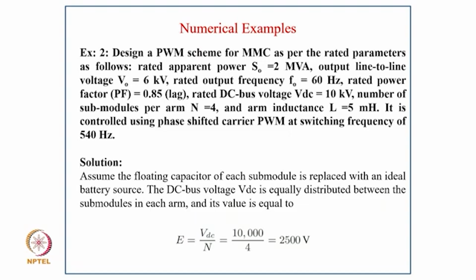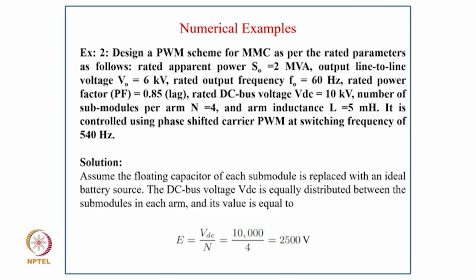Now coming to example 2, design a PWM scheme for MMC as per the rated parameters as follows. Rated apparent power S0 equal to MVA, output line to line voltage V0 equal to 6 kV, rated output frequency 60 Hz, rated power factor 0.85 lag, and rated DC voltage VDC 10 kV, and number of submodules per arm is n equal to 4, and the arm inductance L equal to 5 millihenry. It is controlled using a phase shifted carrier PWM at the switching frequency of 540 Hz.